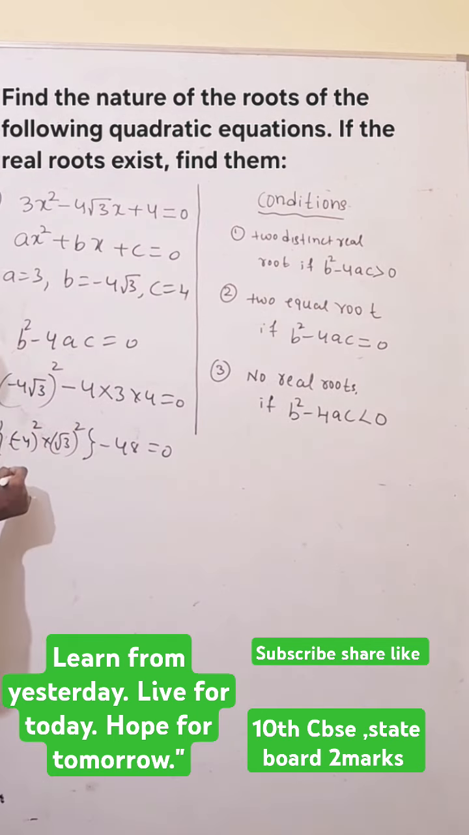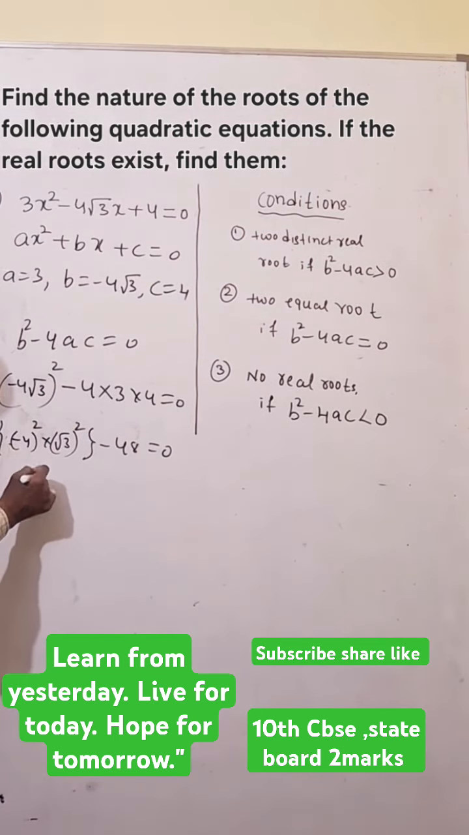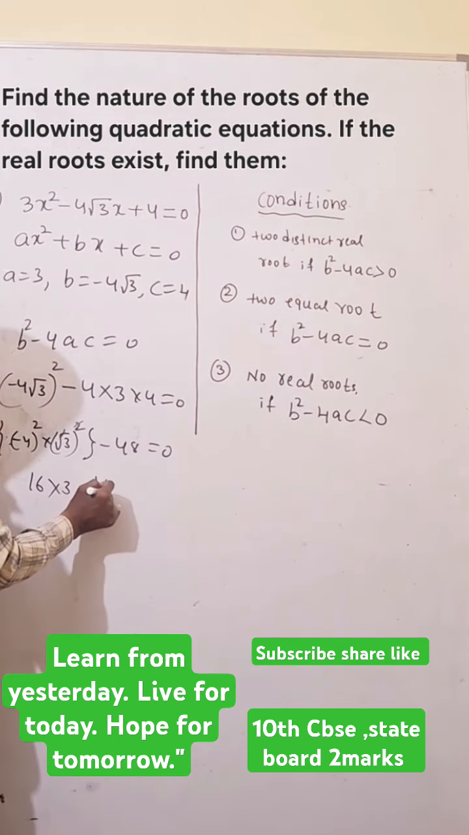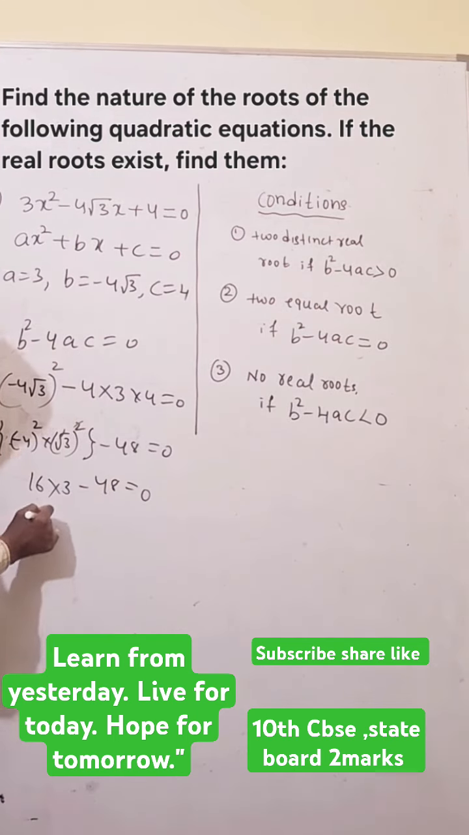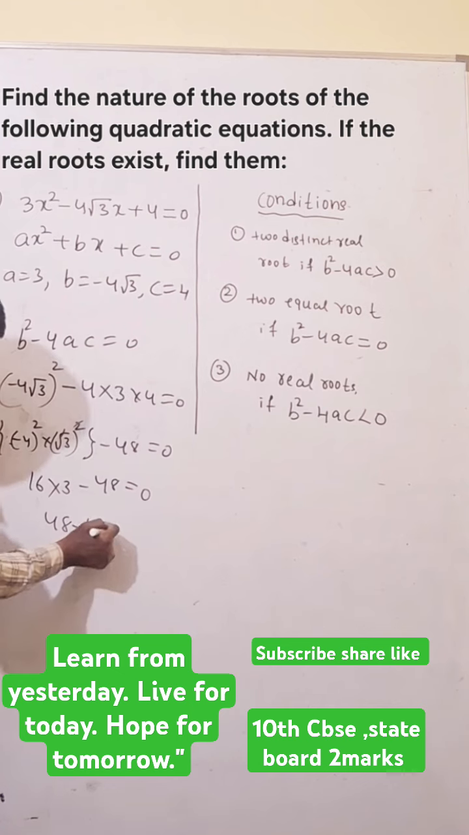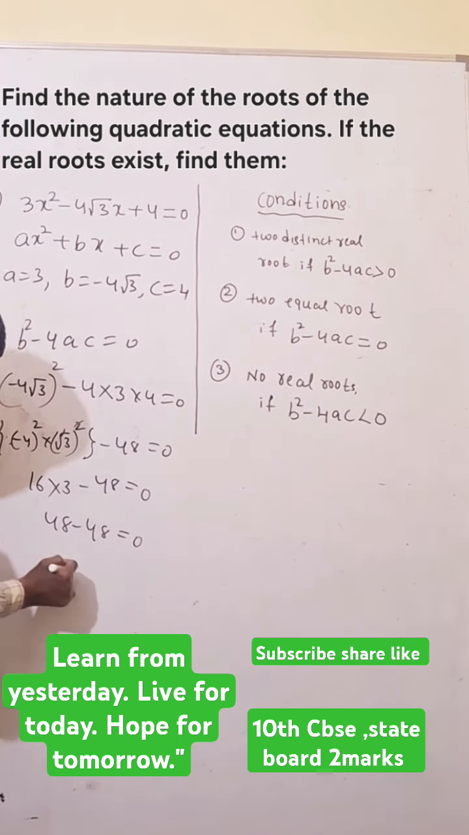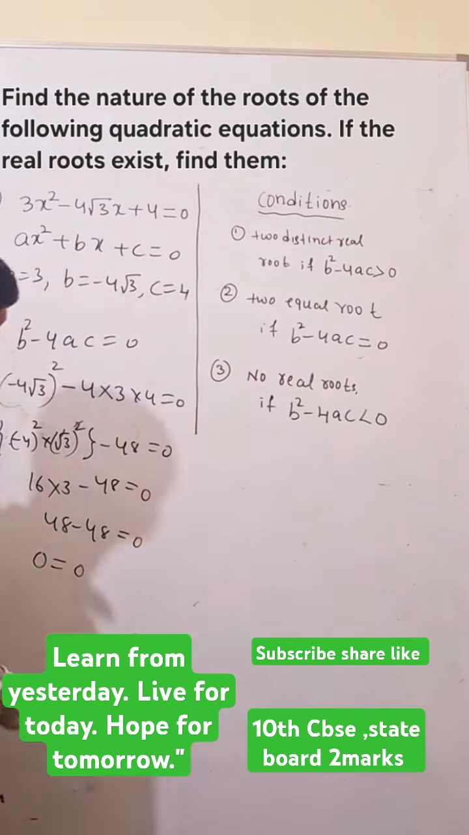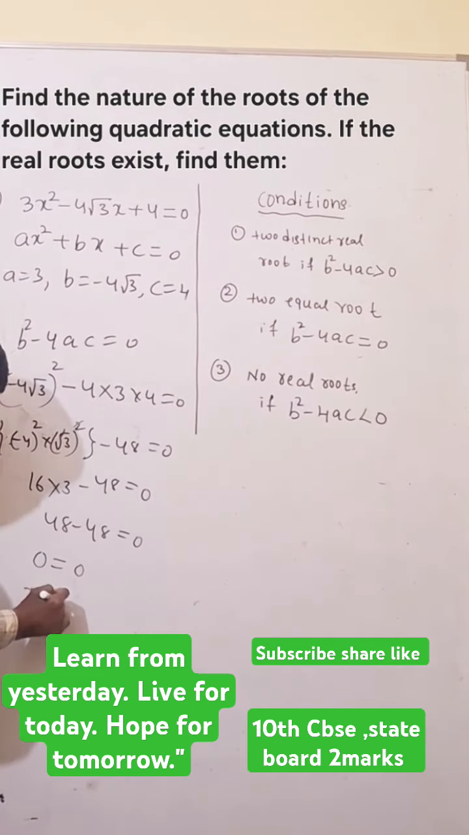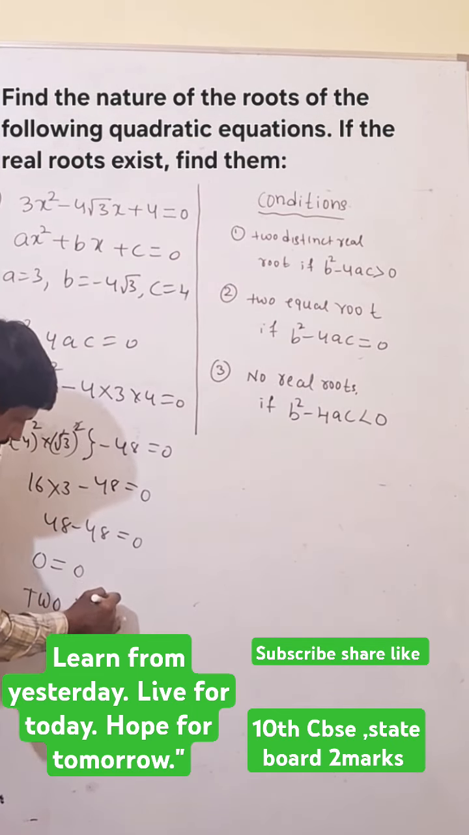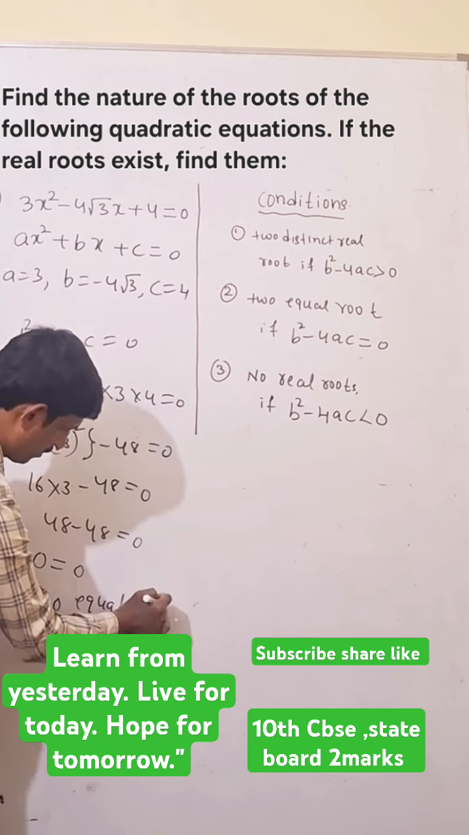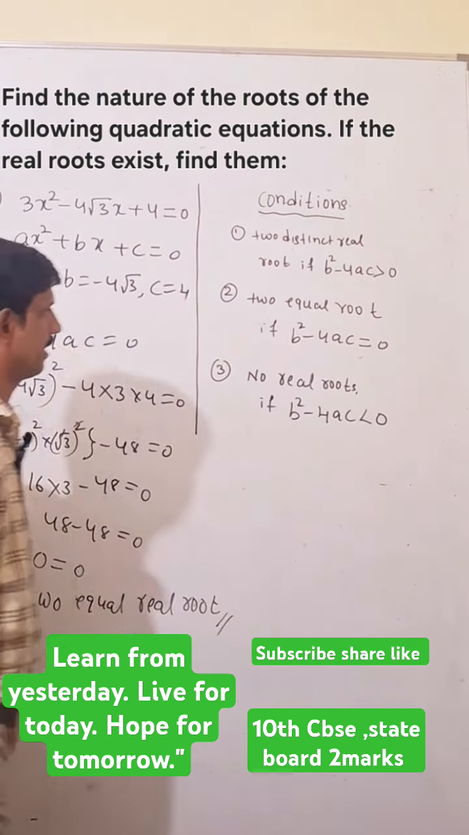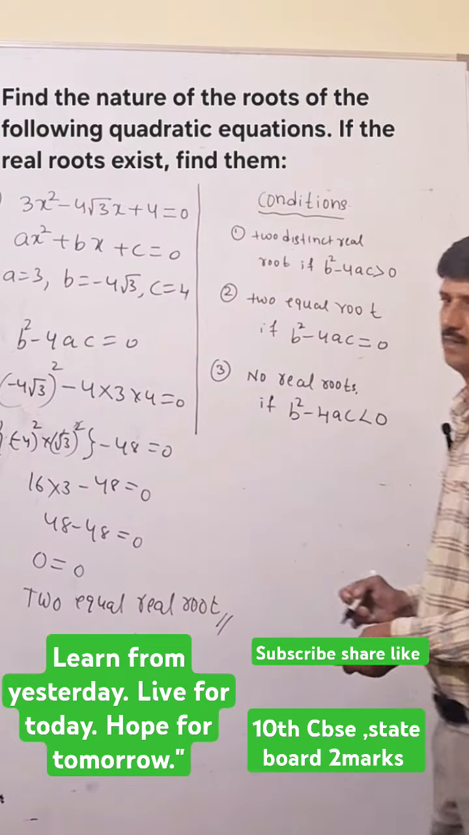Then here the square root and square cancel: square of 4 is 16 and 3 remains. 16 times 3 minus 48 equals 0. 48 minus 48 equals 0. Then see here, 0 equals 0. What kind of condition is this? Two equal real roots. Write down here two equal real roots. This is where we can find out the condition.